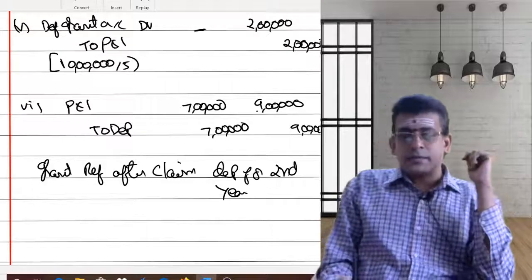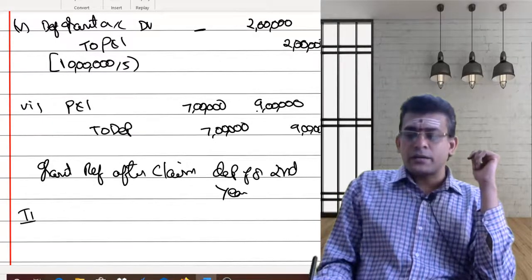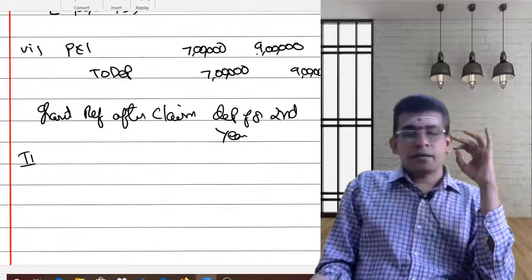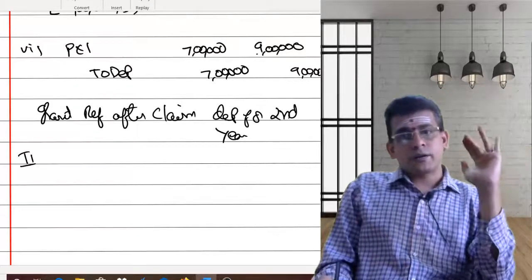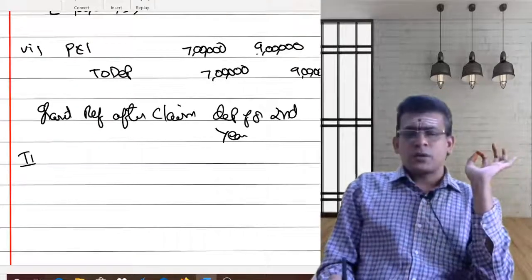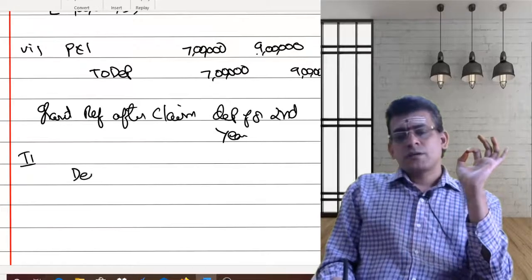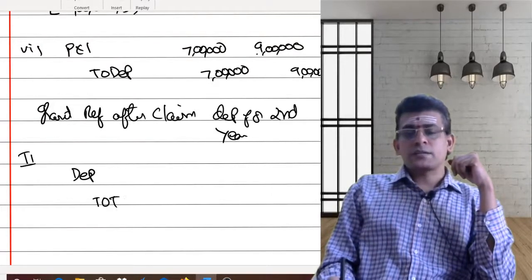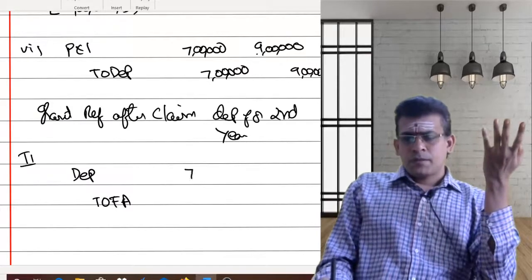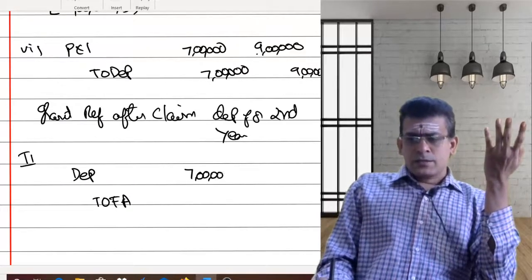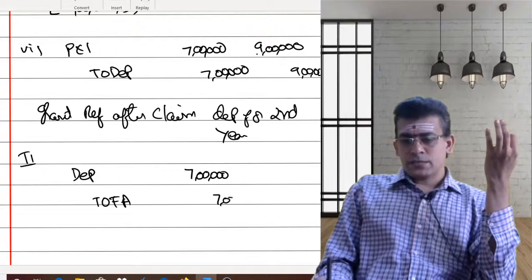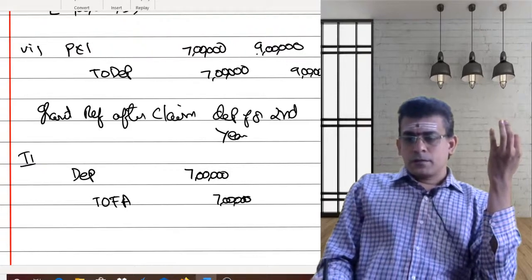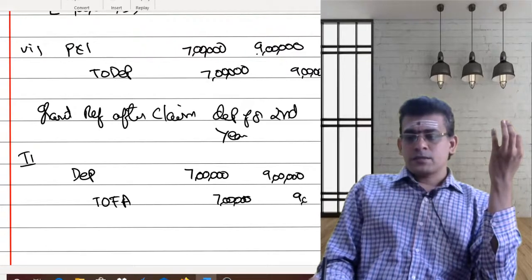Now let us get into the second year. At the end of the second year, as I am assuming the refund is granted after depreciation, let me take my depreciation first, on the straight line method. Depreciation to fixed asset: same 7 lakhs here, 7 lakhs here, 9 lakhs here, 9 lakhs here.